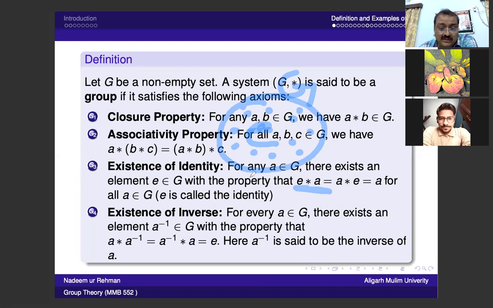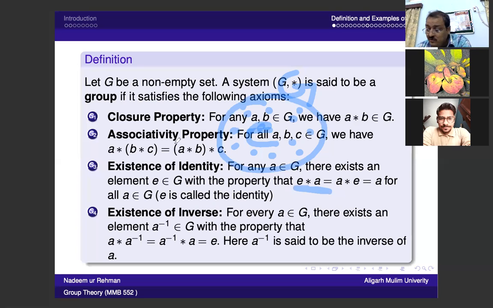Now the next property is the existence of an inverse. For every a belonging to G, there exists an element a inverse belonging to G with the property that a ∘ a inverse is equal to the identity, and a inverse ∘ a is also the identity. So we say that a inverse is the inverse of a, or vice versa, a is the inverse of a inverse.